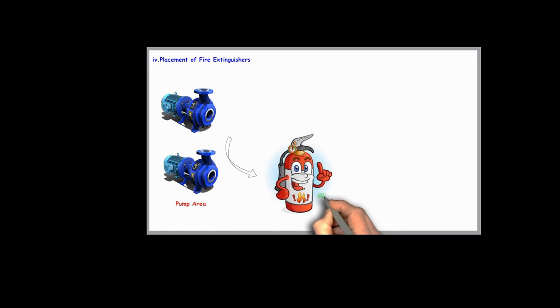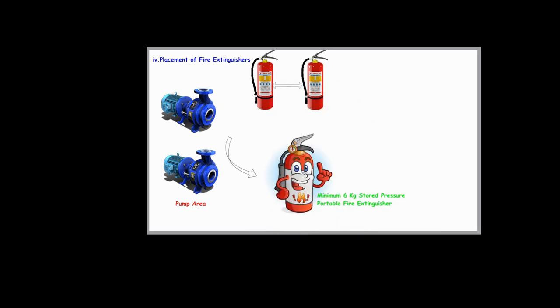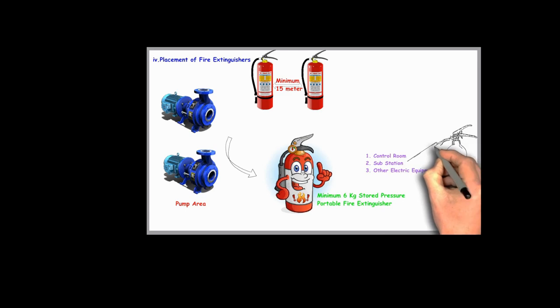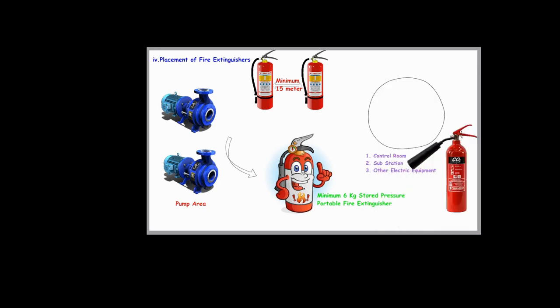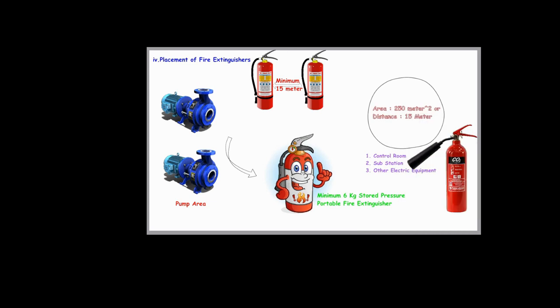In areas with pumps, which are often prone to mechanical or electrical malfunction, a 6 kg portable fire extinguisher must be provided every 15 meters. For areas such as control rooms, substations, and locations near electrical equipment, fire risks are often due to electrical fault or overheating. In these areas, 2 portable CO2 fire extinguishers of 4.5 kg capacity each must be located within every 250 square meters. Alternatively, the maximum traveling distance to a fire extinguisher should not exceed 15 meters.